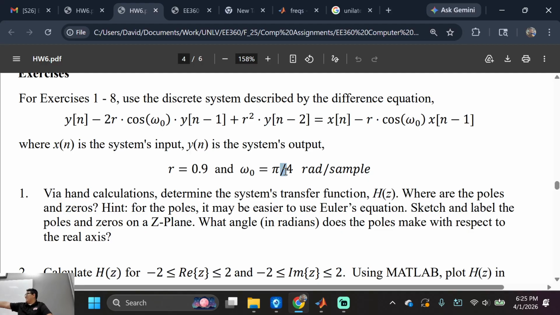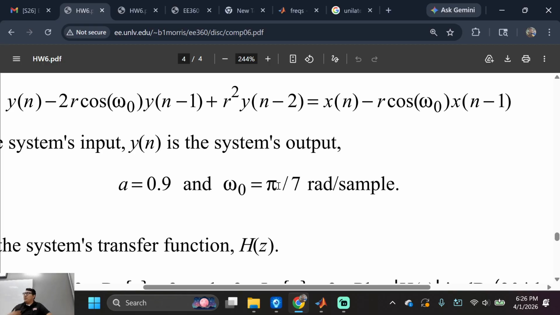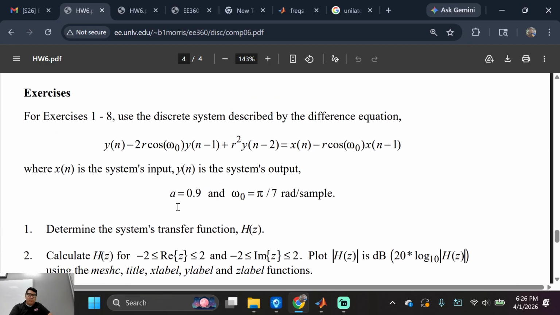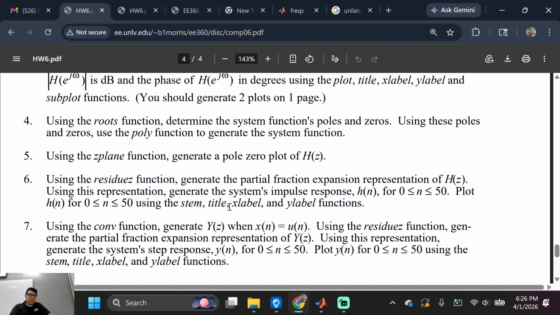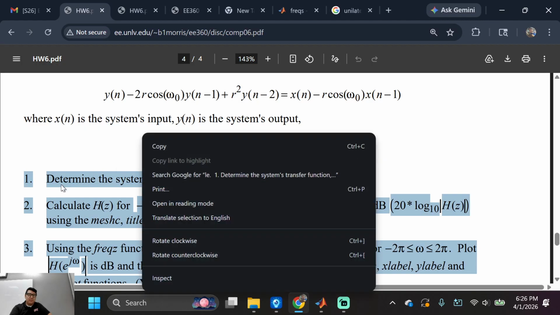You remember this, right? Yeah, you see, you got your education, sir. But Dr. Morris, yeah, we're just keeping it like this, okay? So you guys understand what's going on with lab or computer assignment 6, okay? And then I don't think he tells you to change the R, so this should be a stable system, okay?